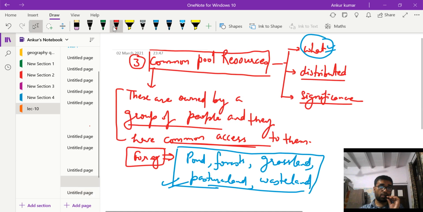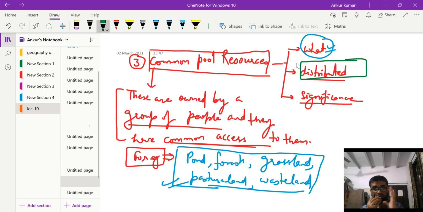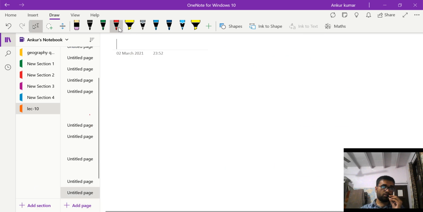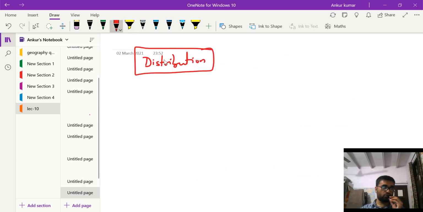Moving on to the next part of this topic, that is how the CPR are distributed across India, in different states, what is the percentage area of different states under the common pool resources. So first of all, let us make a heading, distribution. In the distribution, the states where the CPR area is more than 20%.